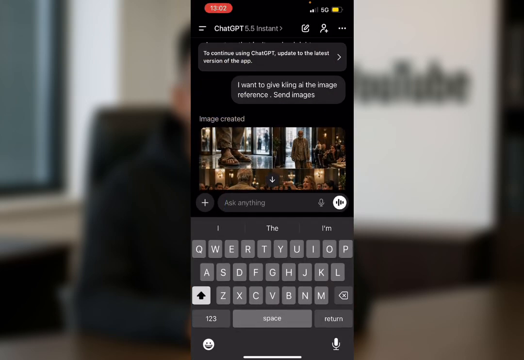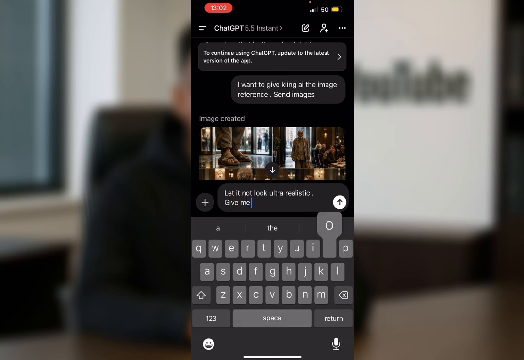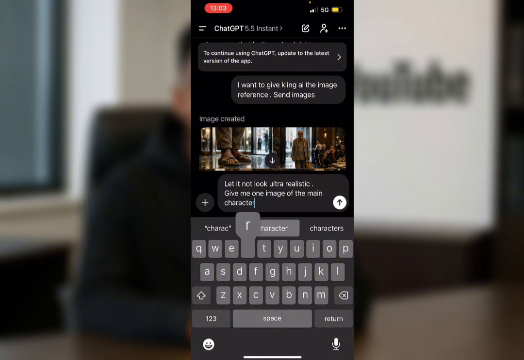I'm now going to tell it, or this is just my personal view of how I want it to look. So you're the one that will tell ChatGPT how you want the character to be. Let it not look ultra realistic. Give me one image of the main character.